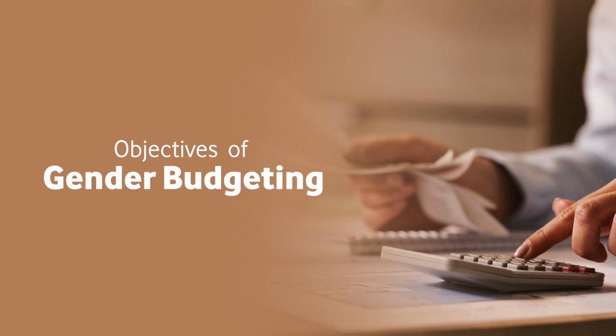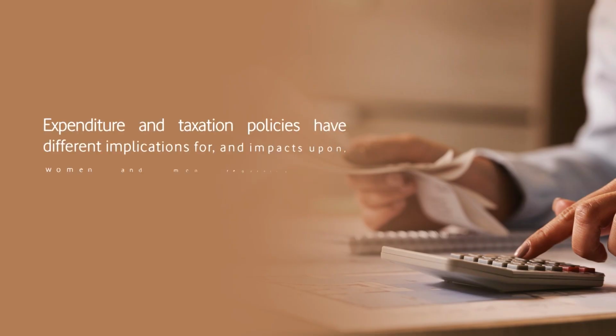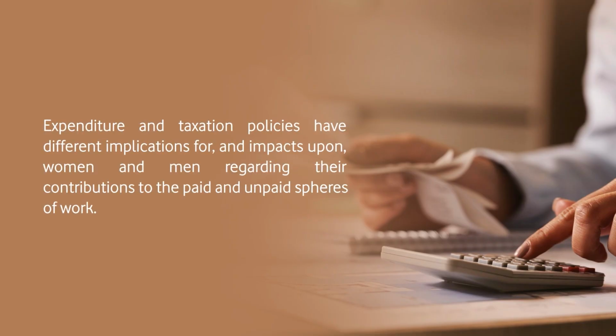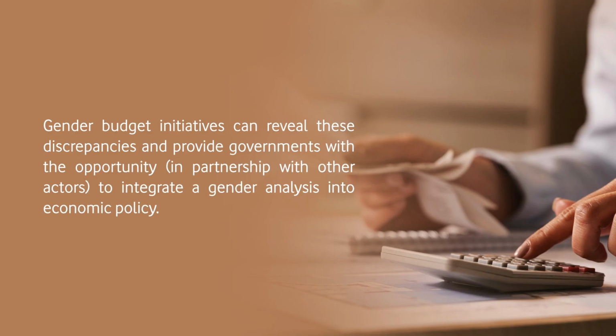Now, let us see the objectives of gender budgeting. First, expenditure and taxation policies have different implications for and impacts upon women and men regarding their contributions to the paid and unpaid spheres of work. Gender budgeting initiatives can reveal these discrepancies and provide governments with the opportunity to integrate gender analysis into economic policies.